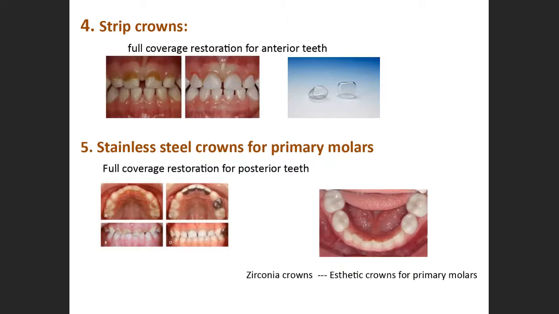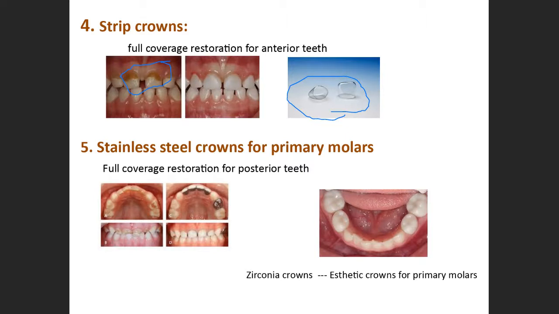We use strip crowns in case of anterior teeth. If you see this picture, the tooth has been broken. In children it is difficult to get the normal anatomy because the size is very small. So we use these plastic crowns to restore the anterior tooth. They are called strip crowns.